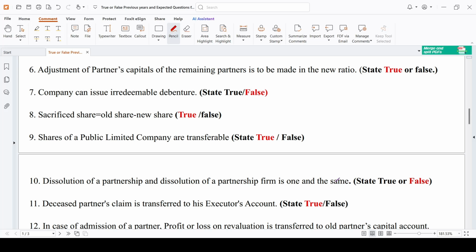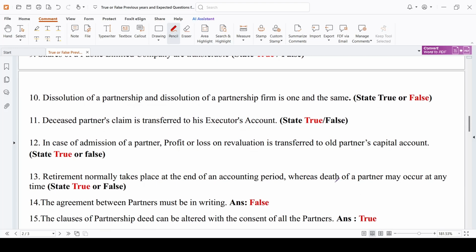Dissolution of partnership and dissolution of a partnership firm is one and the same. No, dissolution of partnership is nothing but you are going to stop the relationship between the partners, that's all. Partnership will not come to an end. Okay, so it is not one and the same. Deceased partner's claim is transferred to his executor's account. Yes, whatever money you have to give to the deceased partner, you are going to settle it to his executors, that is nothing but your legal representatives.